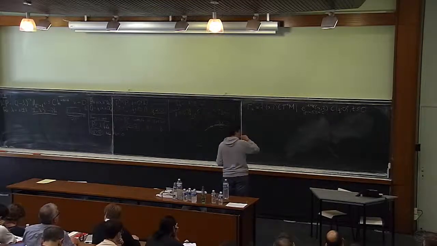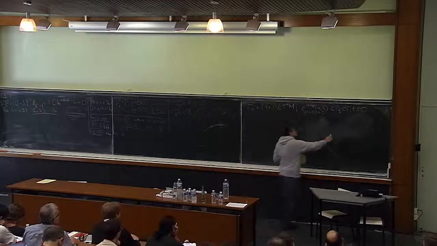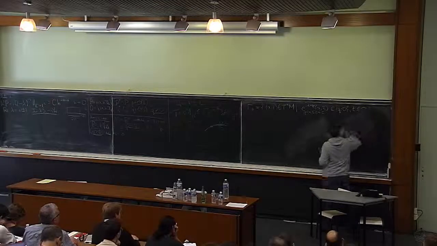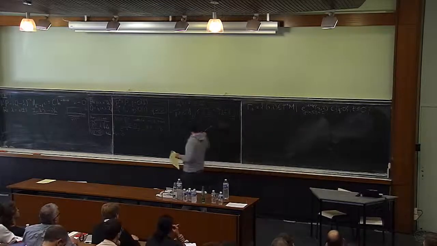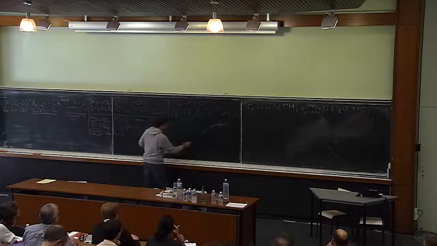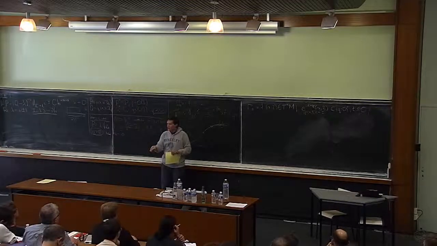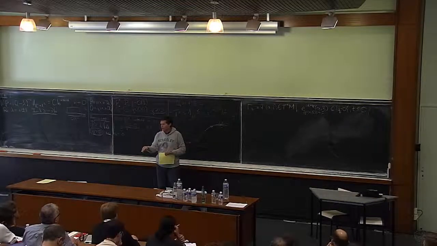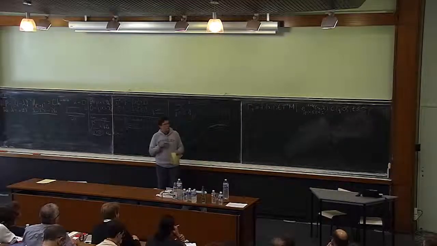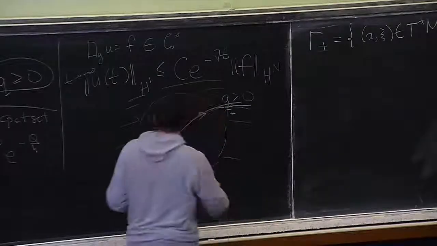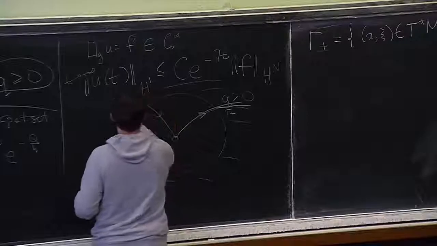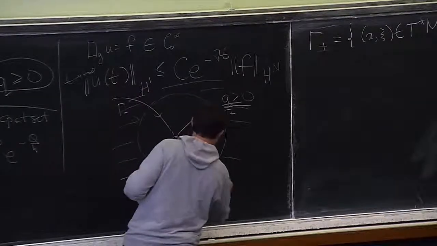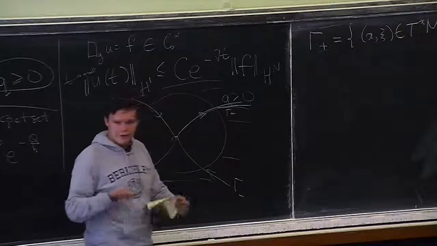Now, so this is my gamma plus. So these are these trajectories that when you go backwards, they never reach the absorption. So these are the problematic trajectories. Well, some of the problematic trajectories. Of course, you also have the opposite situation, this gamma minus, which are trajectories which are trapped in the future.